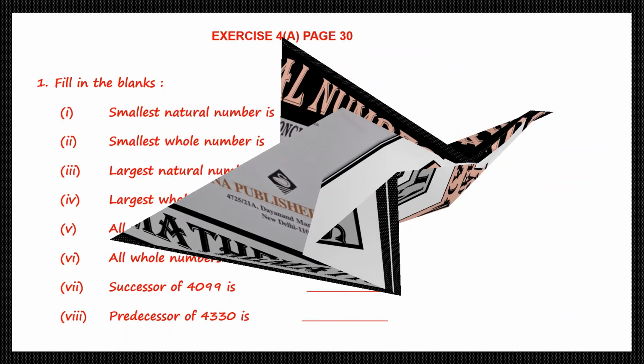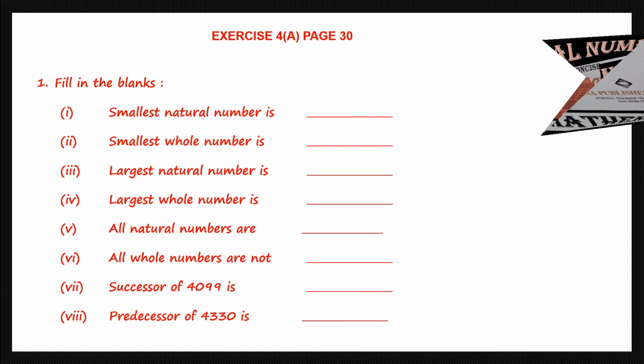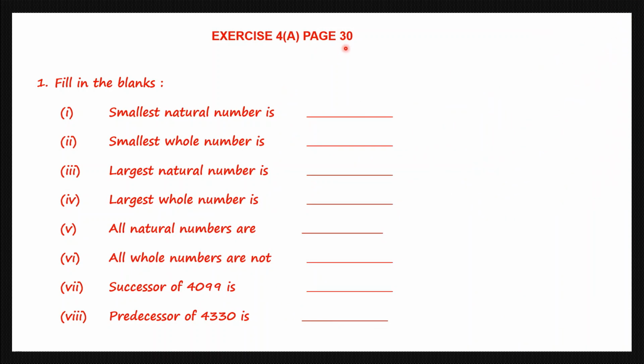This is on page number 30 and we have to fill in the blanks here. So we are studying about natural numbers and whole numbers. So the first statement here is the smallest natural number is.